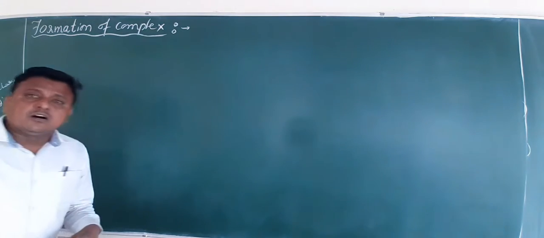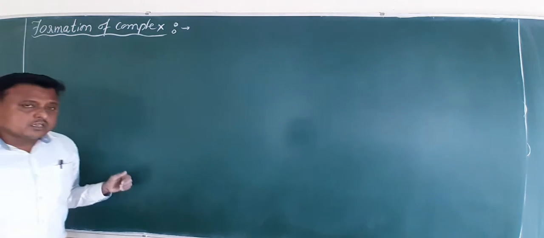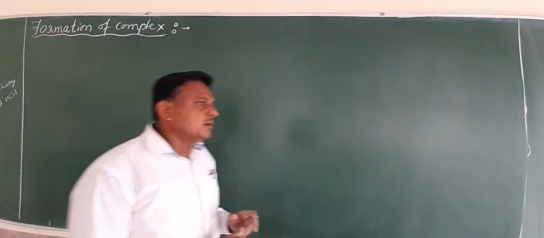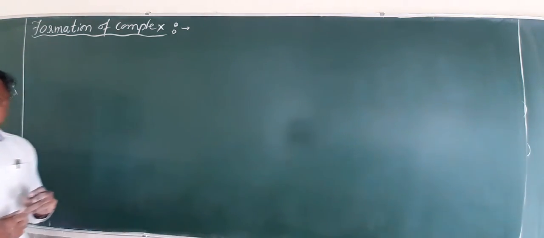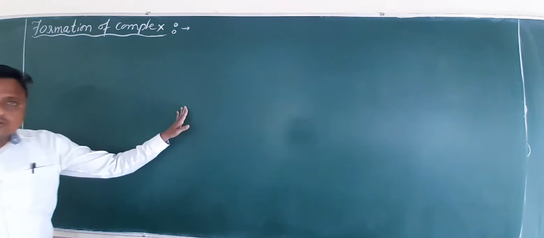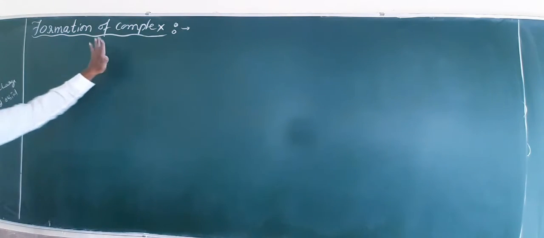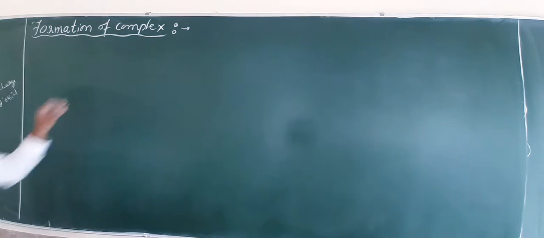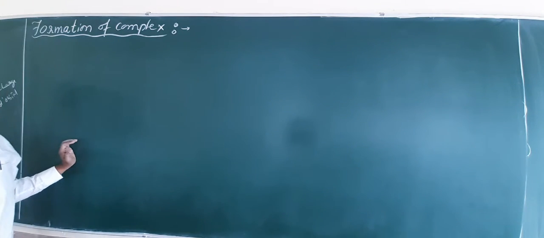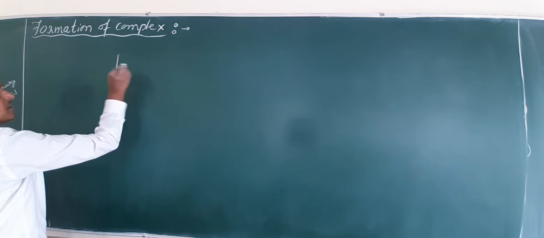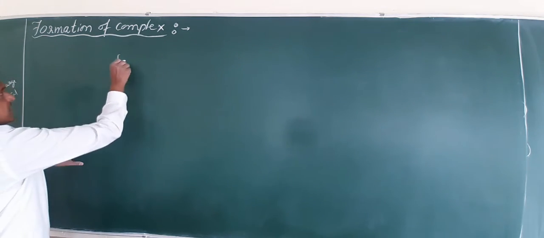Hello everyone. Today we move on to the next part of the D block: the D block elements which help in the formation of complexes. Complex means coordination complex. Before we start this concept, we should know a little about coordination complexes. Coordination complexes are very simple.